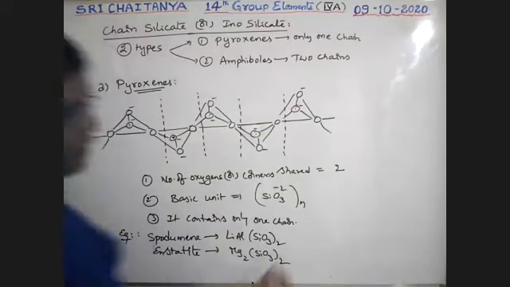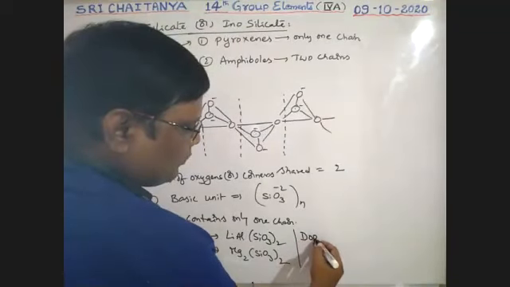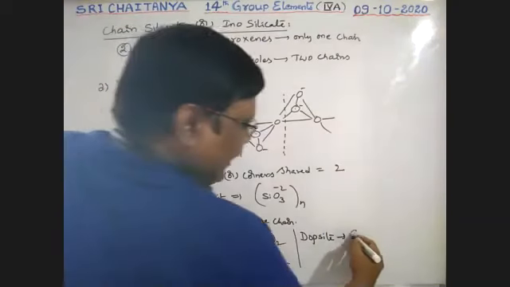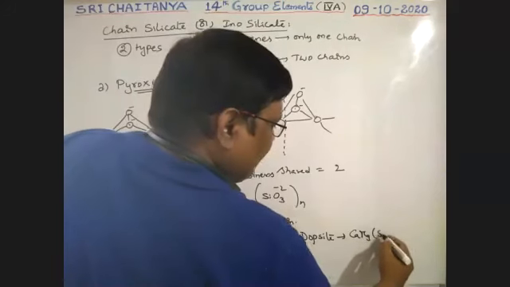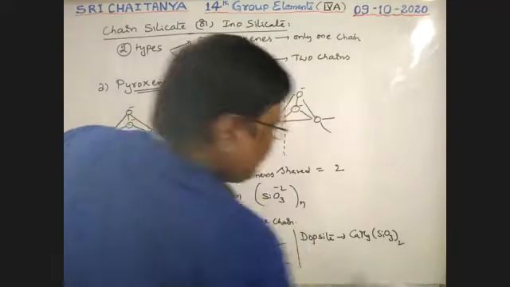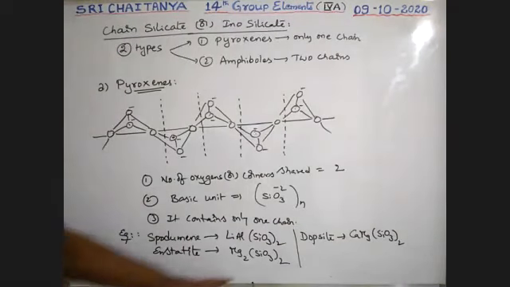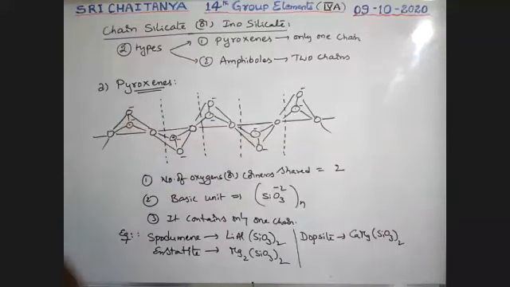Next, diopside, formula CaMg(SiO3) twice. These are the examples, boys. This is about pyroxenes.